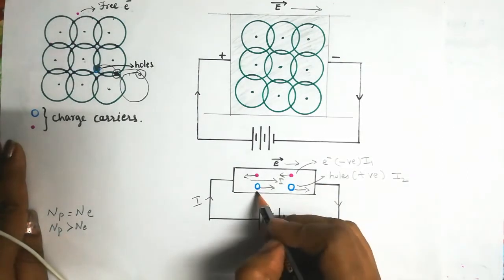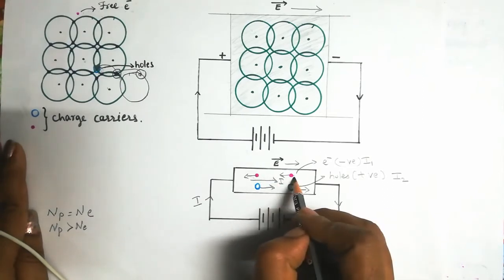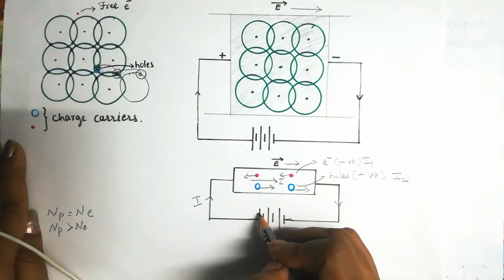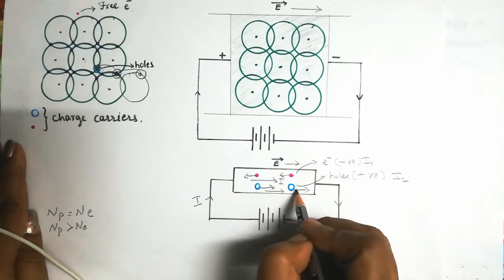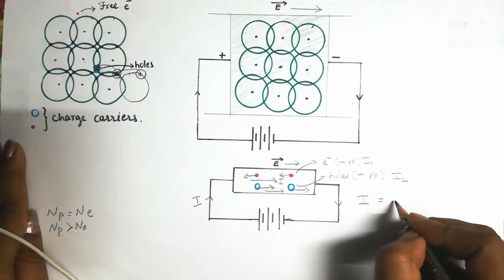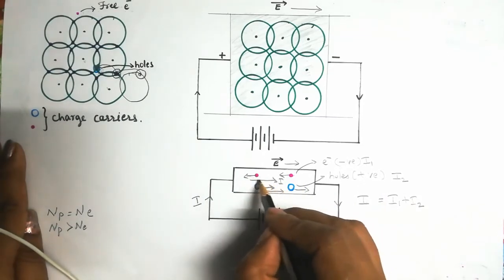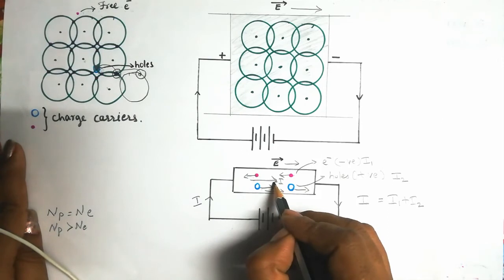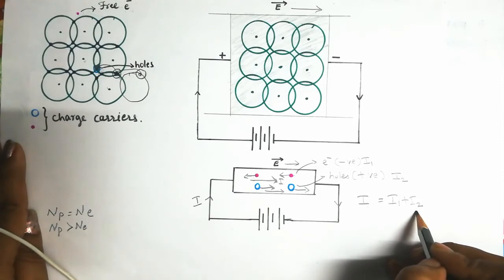Even though their direction is opposite, the conventional current generated by these negative charges, and also, as we have studied, current is considered as a positive charge flow, and current is in this direction because of these positive holes. So, can we say I, that is the total current within the semiconductor when the external field is applied, is nothing but I1 plus I2. Even though charges are moving in opposite directions, the current is in the same direction. So, we can say I is equal to I1 plus I2.